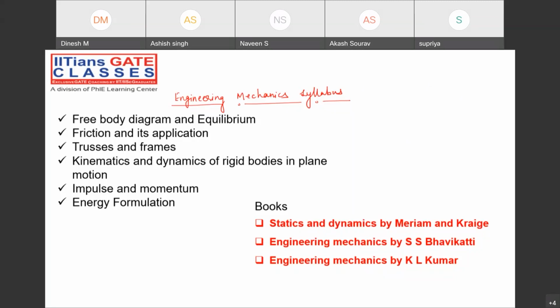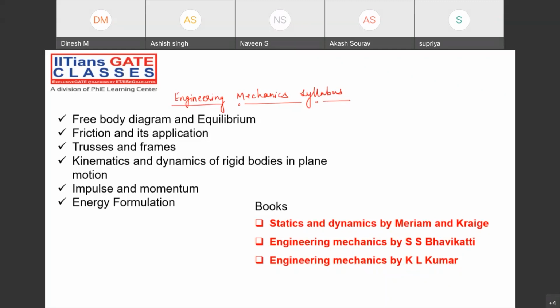Impulse momentum theorem, and then the work done energy theorem. The total work done will be the change in the kinetic energy. And of course, do not worry, each and everything will be covered beautifully so that at the end of the session, you will not have any doubts. Now,